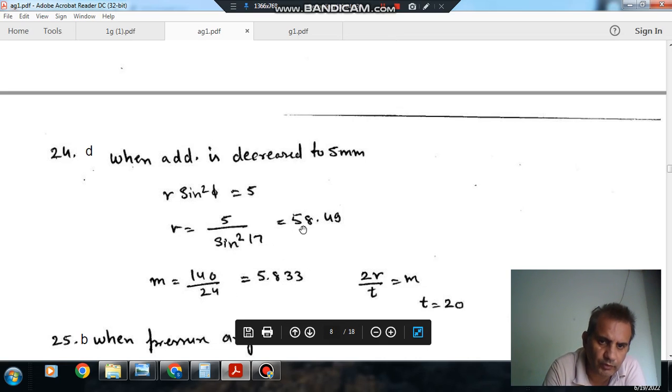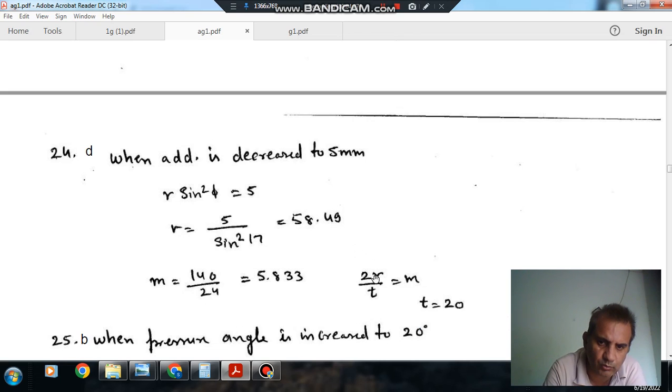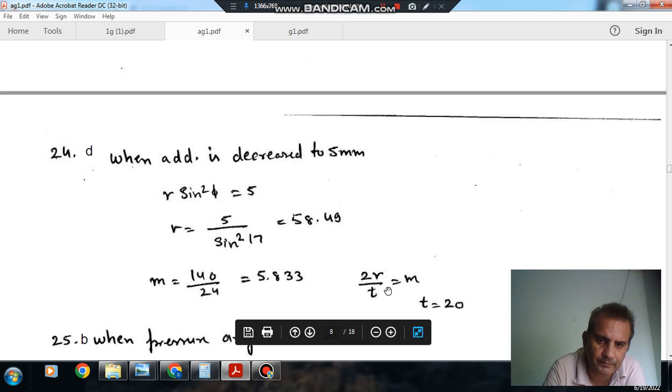Now we have found R, the pitch circle radius, which is 58.49. As the module is the same but the pitch circle radius has changed, the module is given by D' by T'. So D' is 58.49 into 2, and the module is the same, 5.833.